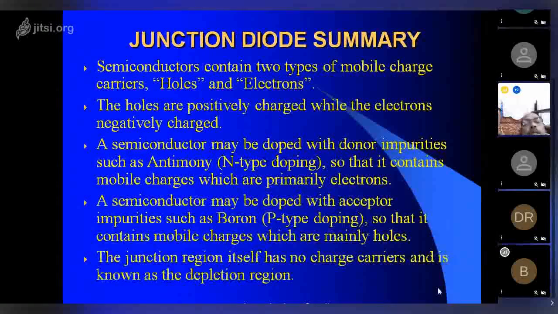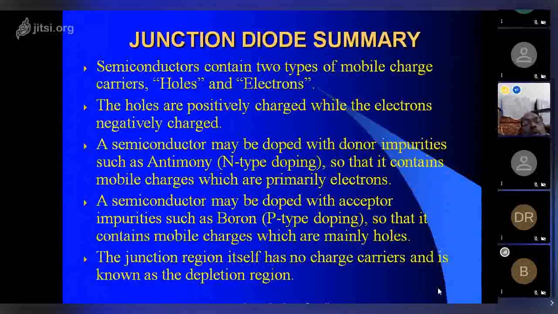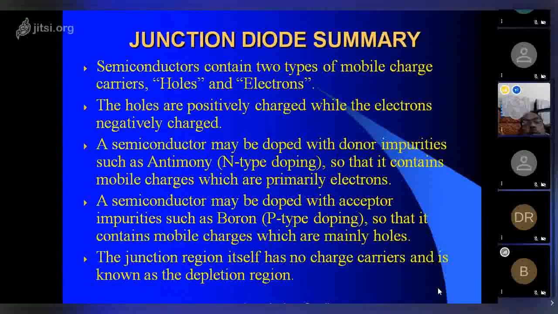Junction diode summary. Semiconductors contain two types of mobile charge carriers, holes and electrons. The holes are positively charged while the electrons are negatively charged. A semiconductor may be doped with donor impurities such as antimony, so that it contains mobile charge which are primarily electrons. A semiconductor may be doped with acceptor impurities such as boron, P-type doping, so that it contains mobile charge which are mainly holes. The junction region itself has no charge carriers and is known as the depletion region.